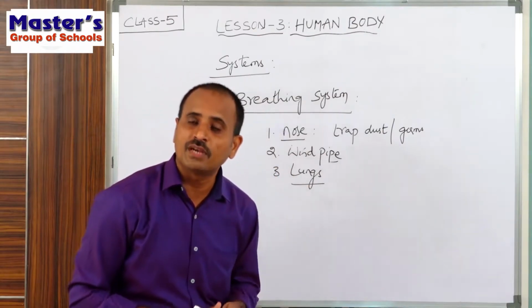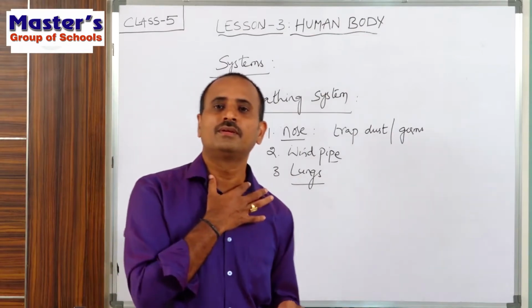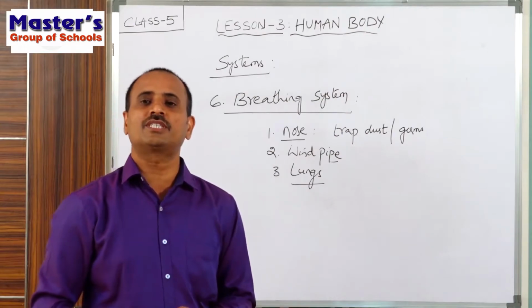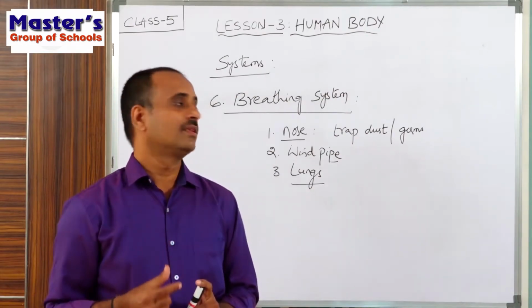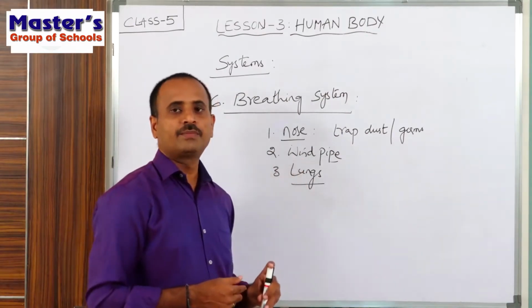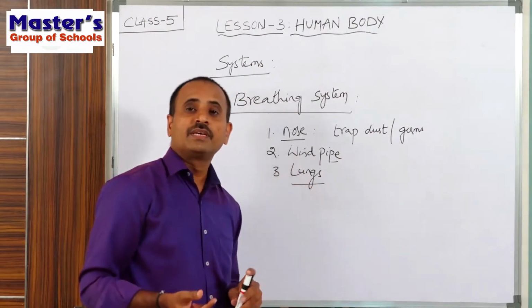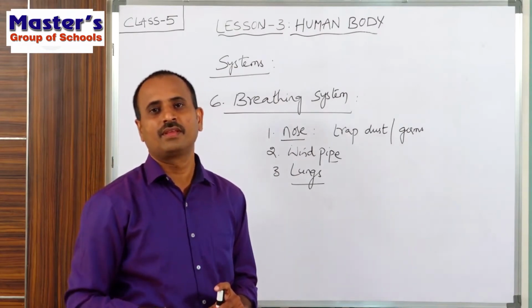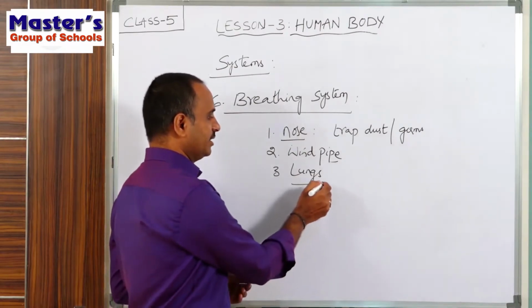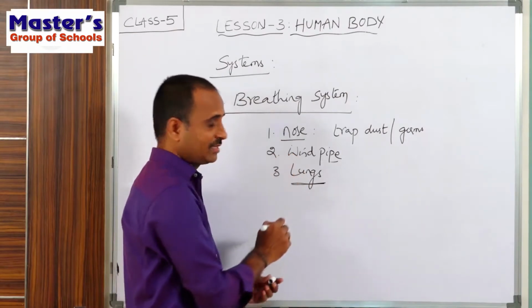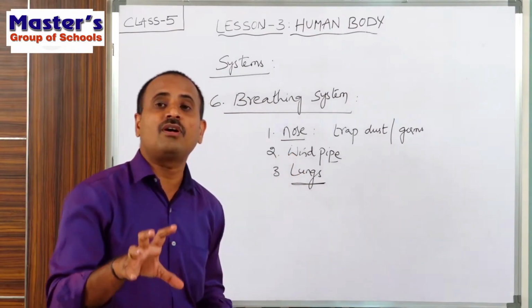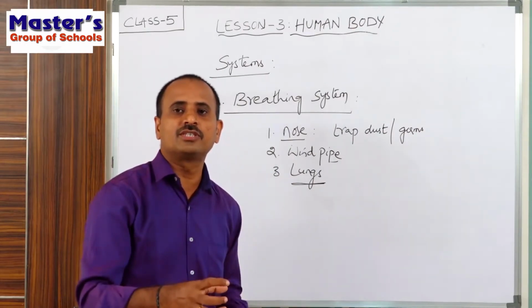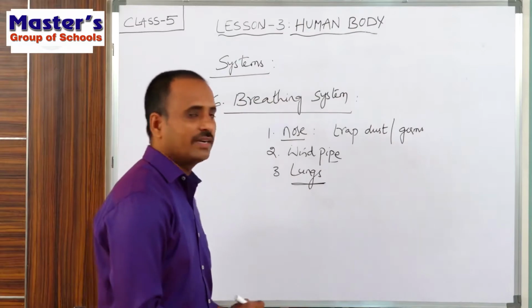There are two types of pipes in our body. The first one is the food pipe, already discussed in our digestive system. And the second pipe is the windpipe. This windpipe helps in carrying the oxygen from the nose into the lungs. Then the air will enter the lungs. In the lungs, it will absorb the oxygen present in the air and send that oxygen to the blood. So what do the lungs do?